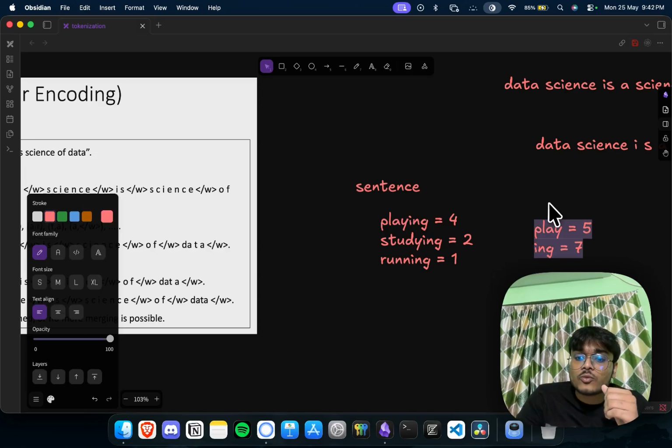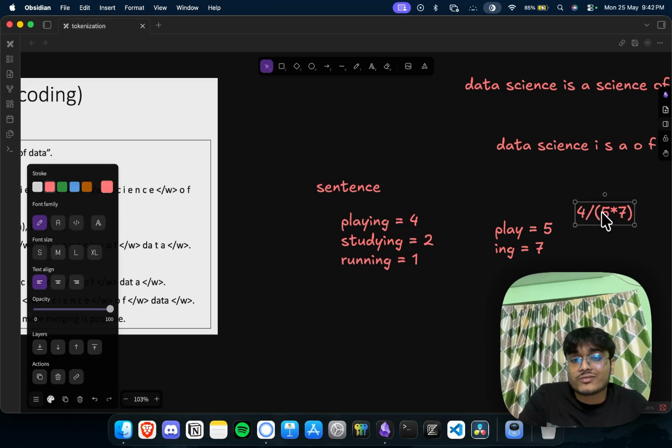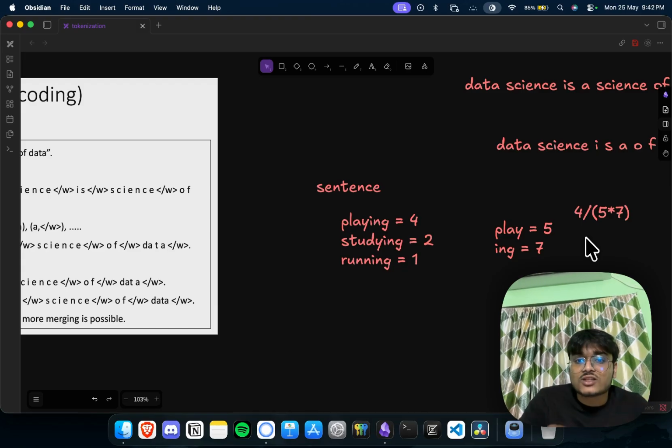Now what we can do is divide 4 by 5 into 7. So we can divide it and get a probability, and we can use this ratio for comparison.